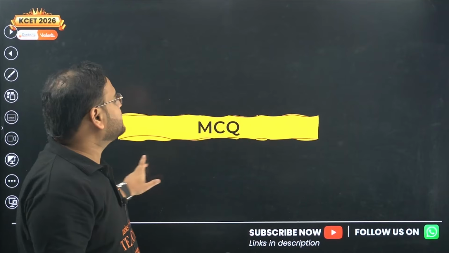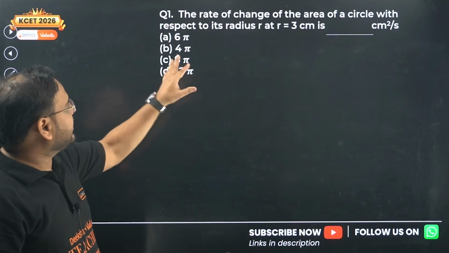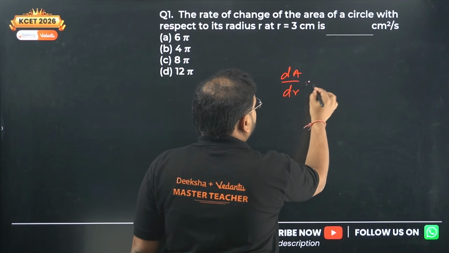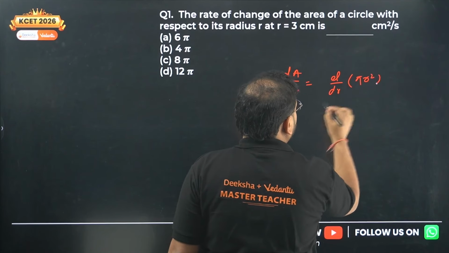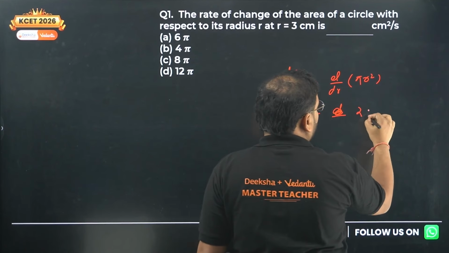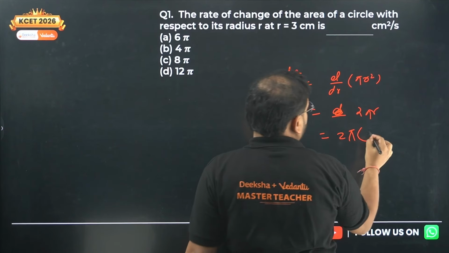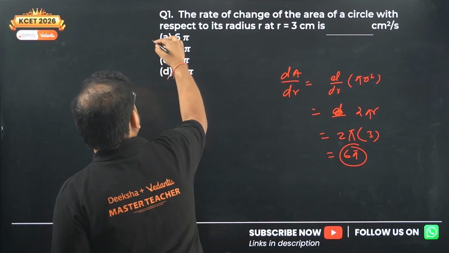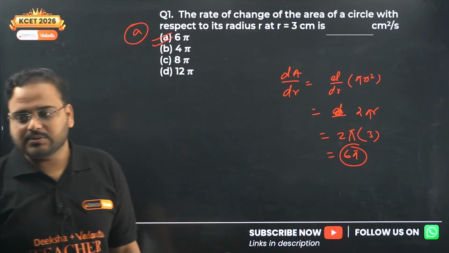Right now, MCQs. Question number 1: the rate of change of the area of a circle with respect to the radius. dA by dr they are asking. Area is given as pi r square. The derivative will become 2 pi r. So 2 into pi, what is the r value? 3. So the answer will be 6 pi. Option A is correct.